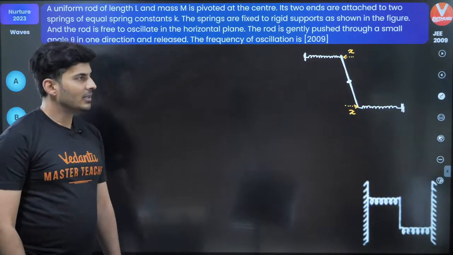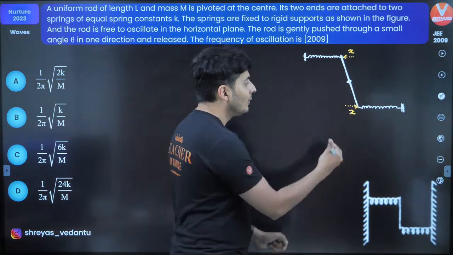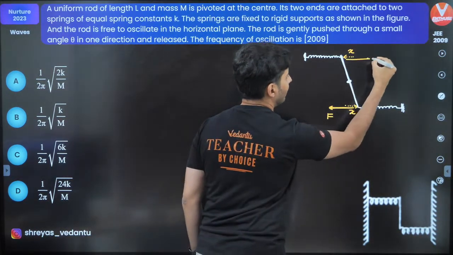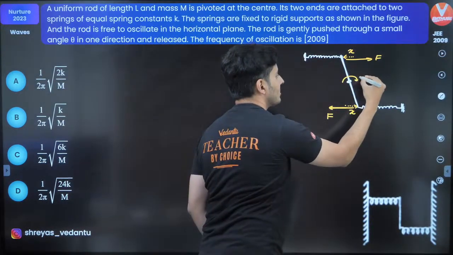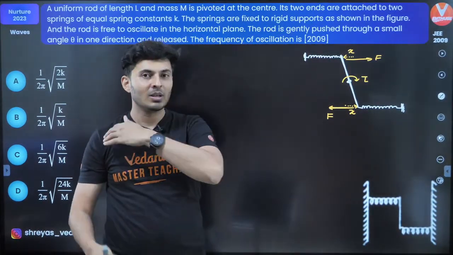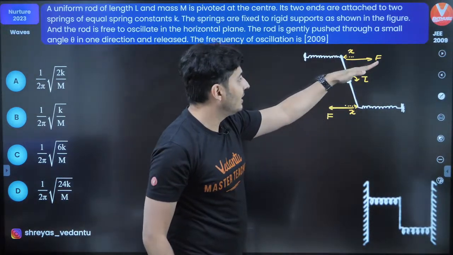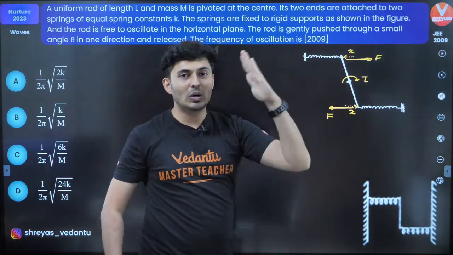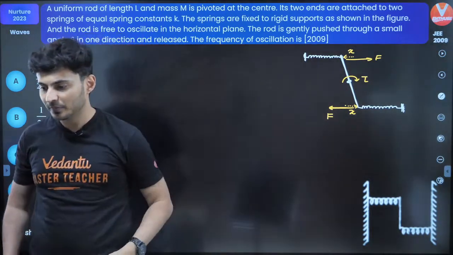Why do I need it? Simple logic. Because the springs are compressed, each spring will exert a spring force, F and F. Because of the spring force, there will be a torque like this. This torque will pull that rod back to its original position. So there is a restoring torque the moment you tilt the rod. If you pull it that side, the springs will get extended, elongated, and they will pull back the rod. So that's why it oscillates, because of the restoring torque. Is that making sense to all of you?